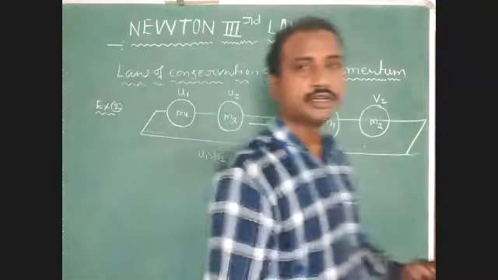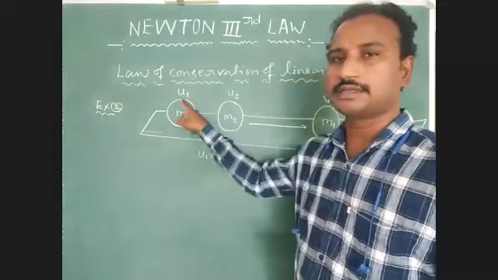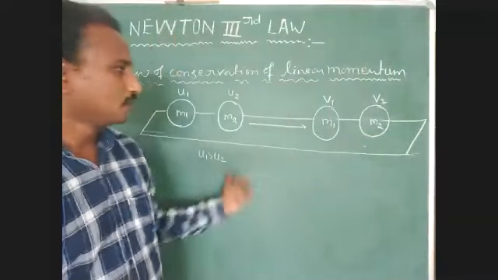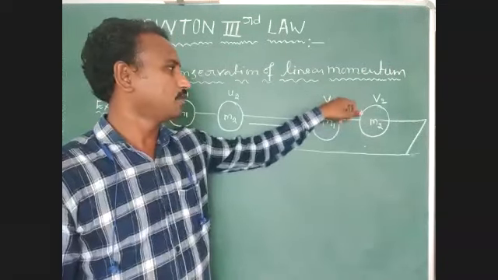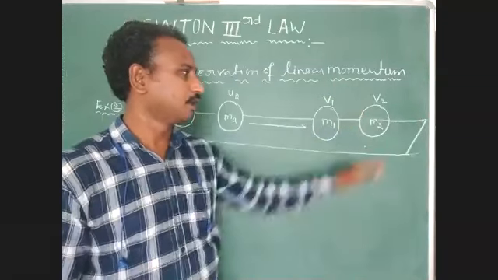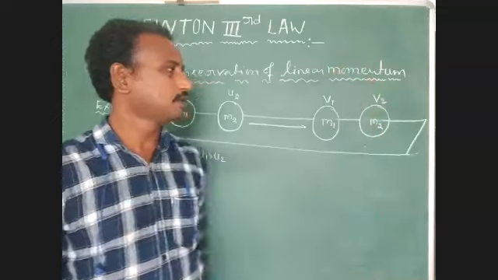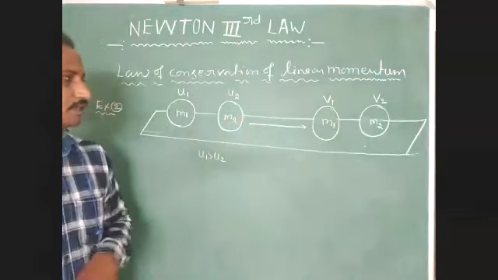Before collision, mass of the bodies m1, m2 and initial velocities are u1 and u2. After collision, mass of the body m1 has velocity v1, m2 is mass of the second body, and v2 represents velocity of the second body.